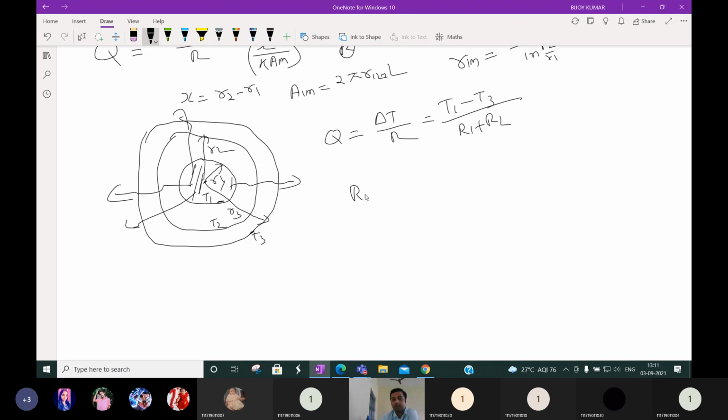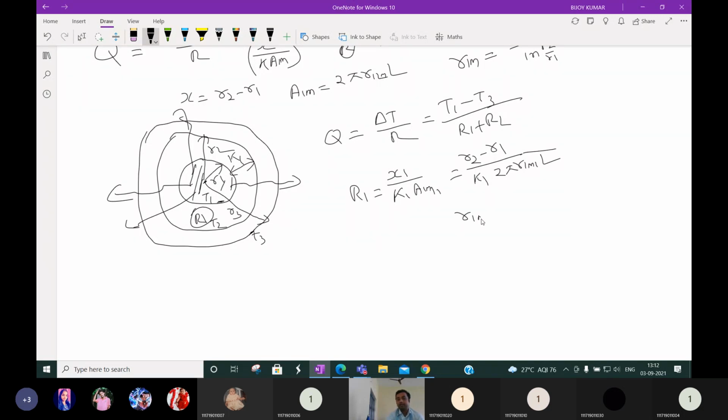And what is R1? R1 is the resistance of this first one. We know that it is X1 by K1 into ALM1. So X1 is what? X1 is the thickness of cylinder 1. This radius is R1, this radius is R2, so R2 minus R1 by K1. Suppose the first cylinder thermal conductivity is K1. Then ALM1 is nothing but 2 pi RLM1 into L.